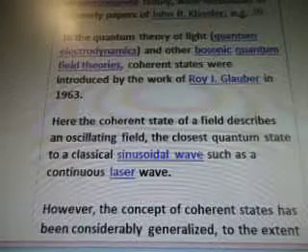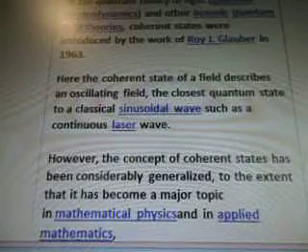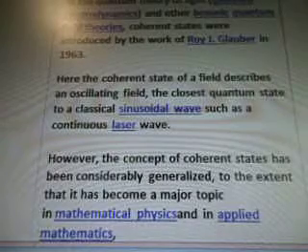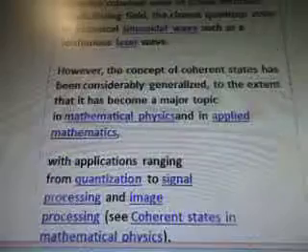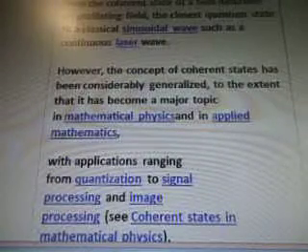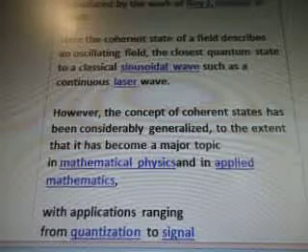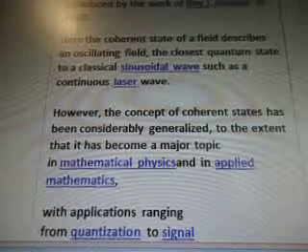Klauder. In the quantum theory of light, quantum electrodynamics, and other bosonic quantum field theories, coherent states were introduced by the work of Roy Glauber in 1963. Here, the coherent state of a field describes an oscillating field, the closest quantum state to a classical sinusoidal wave such as a continuous laser wave.